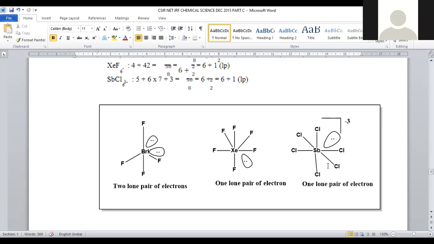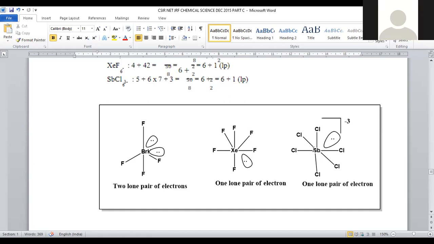When we go with antimony hexachloride, antimony being a member of nitrogen, phosphorus, arsenic, antimony, bismuth. Oxygen, sulfur, selenium, tellurium, polonium, nitrogen, oxygen, carbon, silicon, germanium, tin, lead, boron, aluminium, gallium, indium, thallium. Boron family followed by carbon family, carbon, silicon, germanium, tin, lead. Next is nitrogen, nitrogen, phosphorus, arsenic, antimony. So this is antimony.